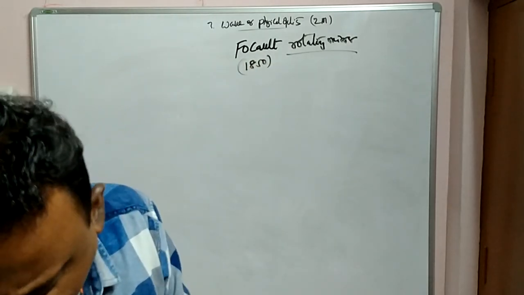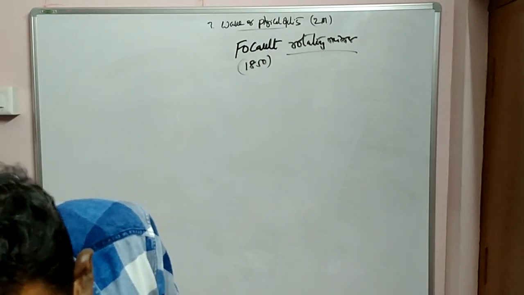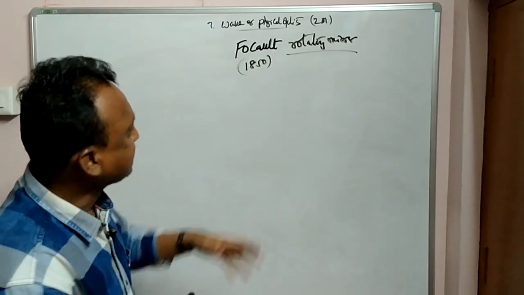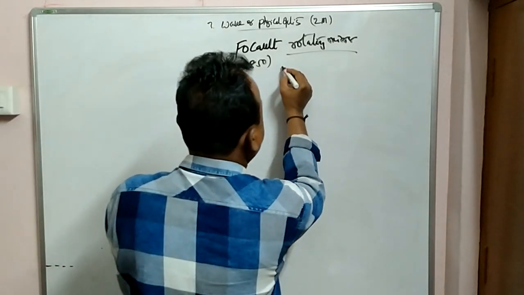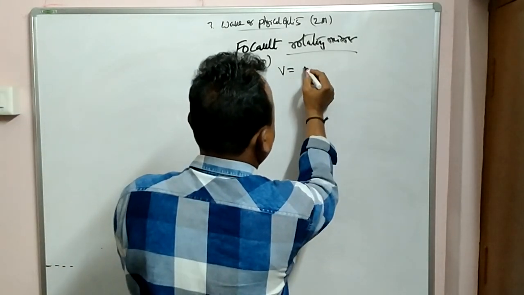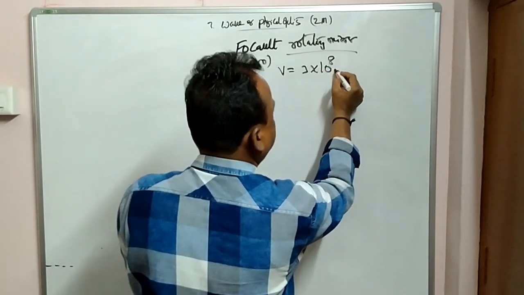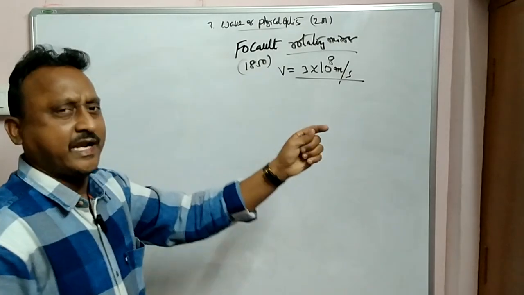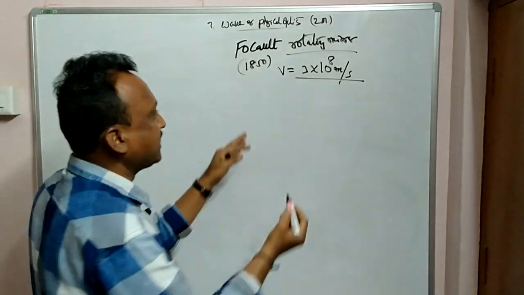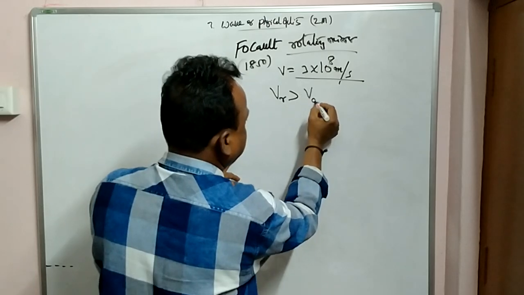He took a rotating mirror and finally measured the velocity of light, v, the speed of light, around 3 × 10 power 8 meters per second. And finally, the velocity of light is more in a rarer medium than in a denser medium.